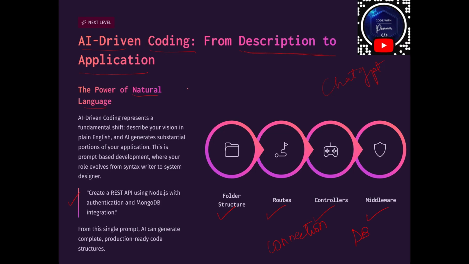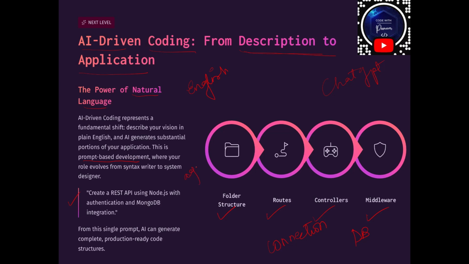Whatever we are going to write, we write it in our normal English language, and it can easily provide it. That's very powerful, and that is called prompt based development. Nowadays we are also using agent based development.